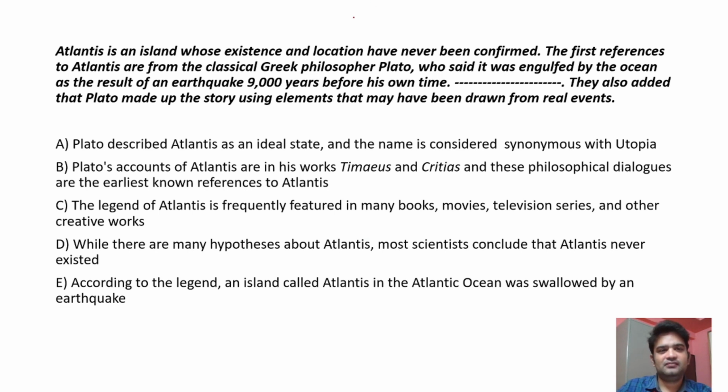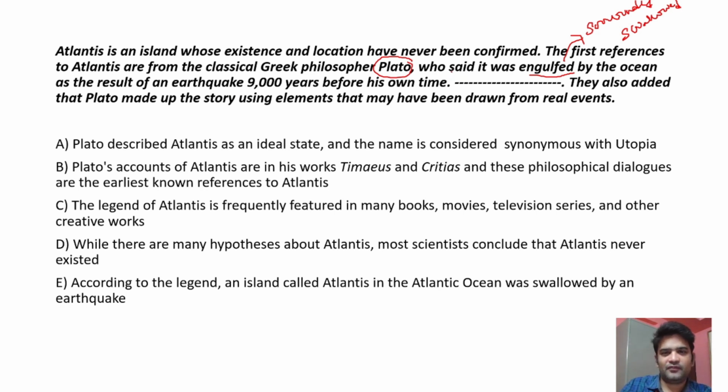Atlantis is an island whose existence and location have never been confirmed. But the first references to Atlantis are from the classical Greek philosopher Plato, who said it was engulfed, that is, surrounded and swallowed, by the ocean as a result of an earthquake 9,000 years before his own time.